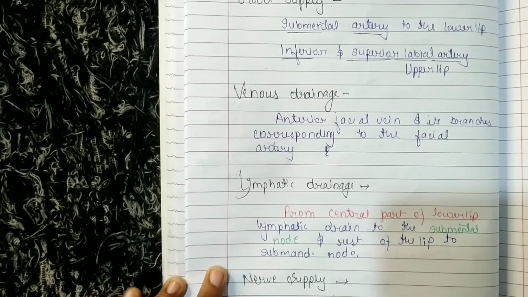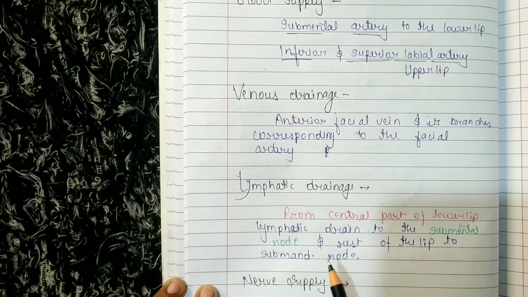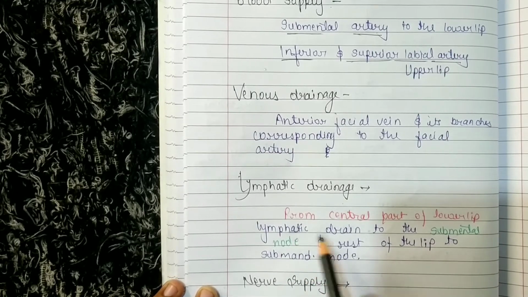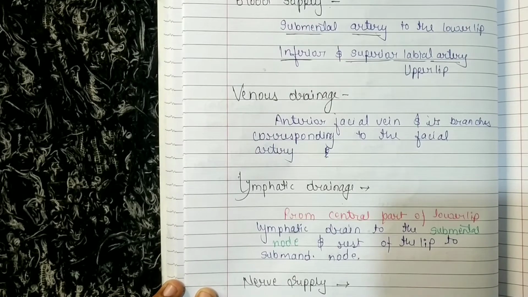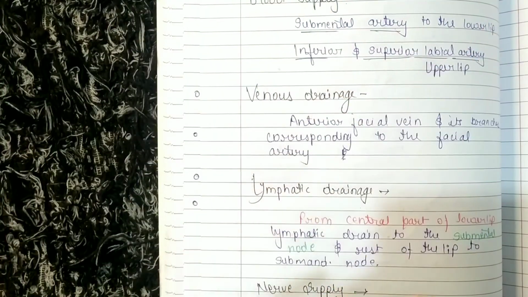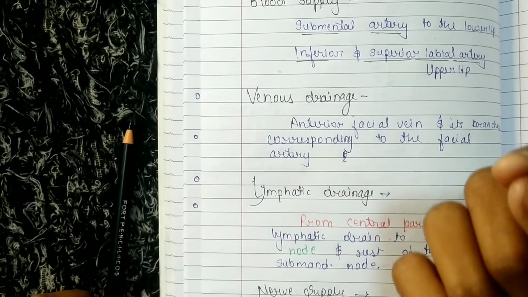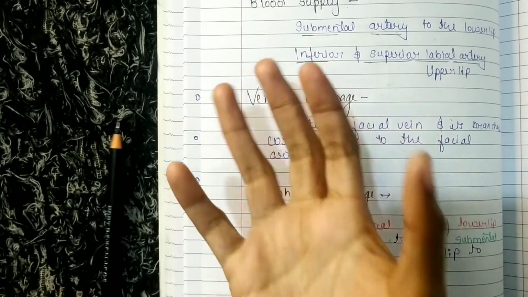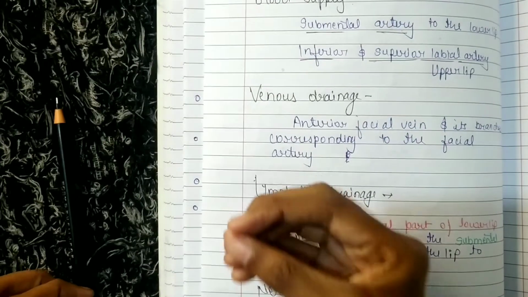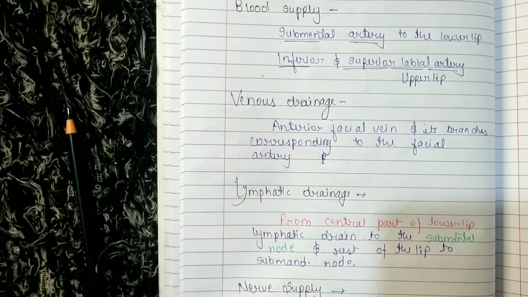Lymphatic drainage from the central part of the lower lip. What is the central part of the lower lip? From the central part of the lower lip, lymphatics drain to the submental node. In the center of the mandible there is one foramen called the mental foramen, so from that you can understand that there will be a submental node.